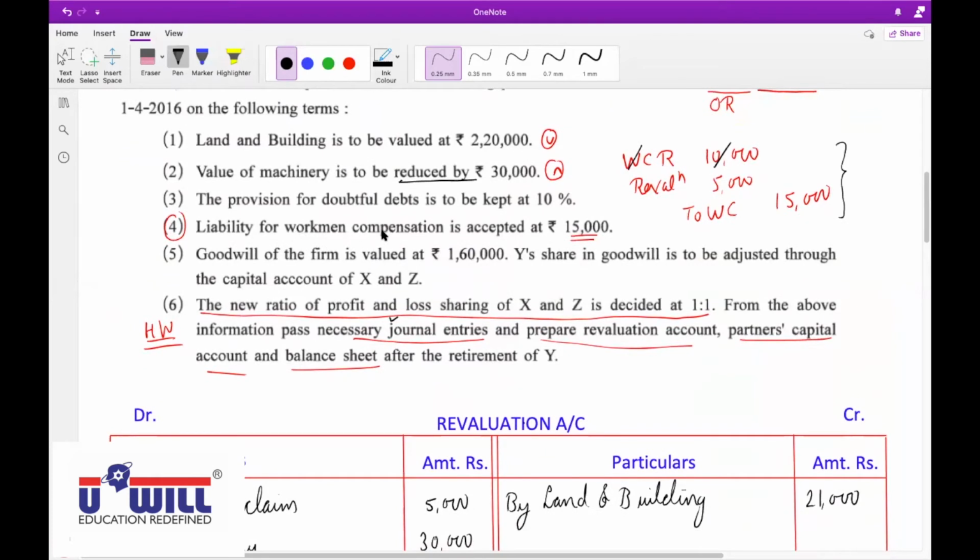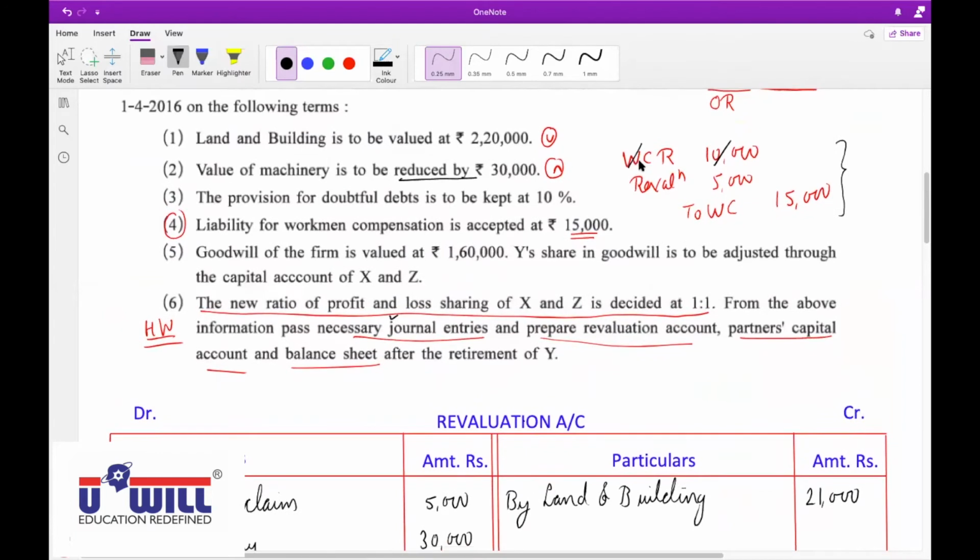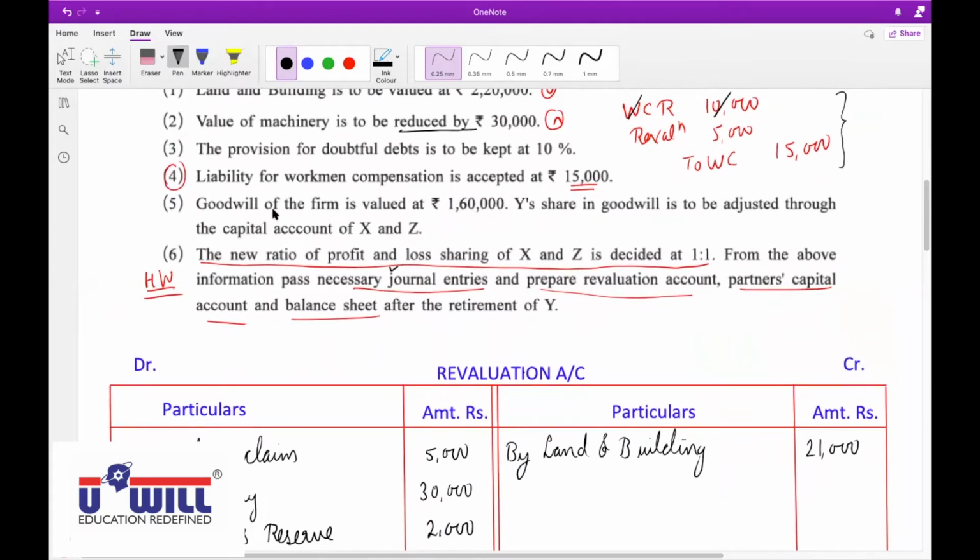Next, liability for workmen's compensation at 15,000 is already done along with the workmen compensation reserve. Now goodwill of the firm is valued at 1,60,000 and Y's share in goodwill is to be adjusted in the capital accounts of X and Z. There is only one treatment of goodwill in this entire chapter.